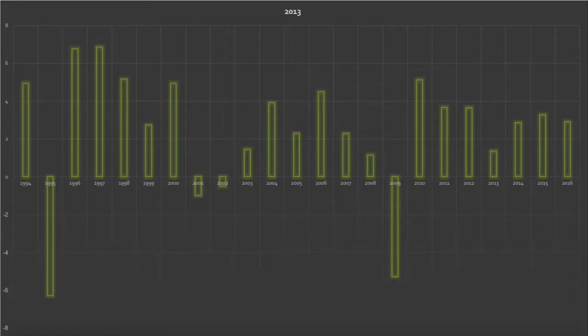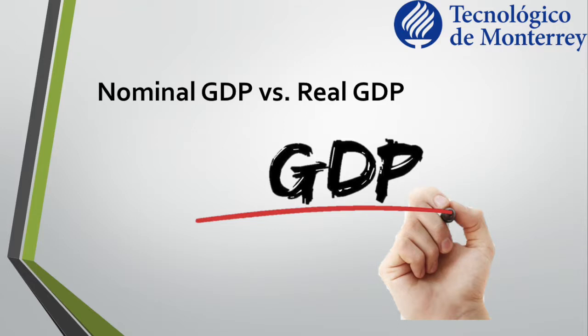In 1996, Mexico had the highest economic growth up to date, whilst in 2009 it had the lowest. We can see a tendency for the economic growth to decrease with the years. So, with a few exceptions, the economic growth is going downwards. As hinted before, real GDP and nominal GDP are not the same. Nominal GDP does not take into account inflation throughout the years, while real GDP does.